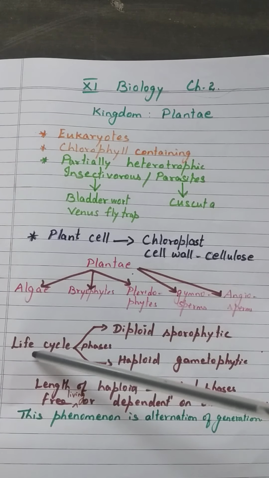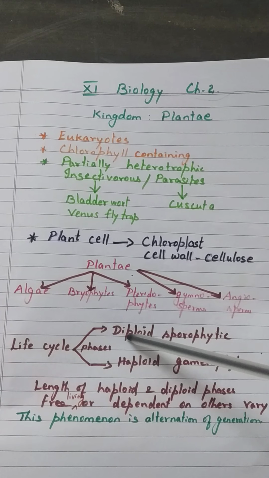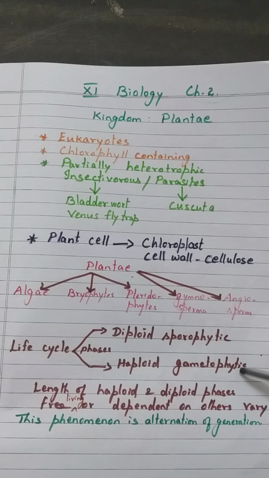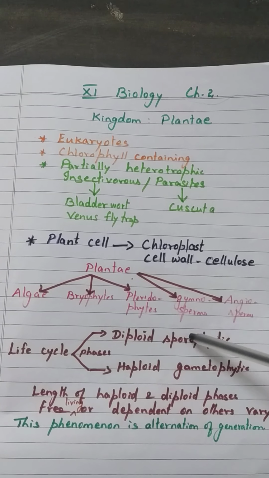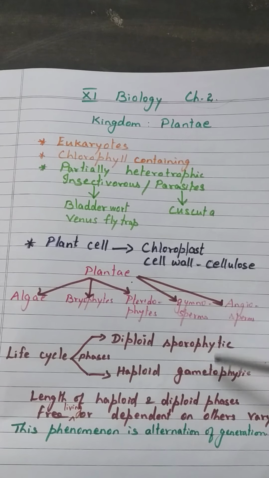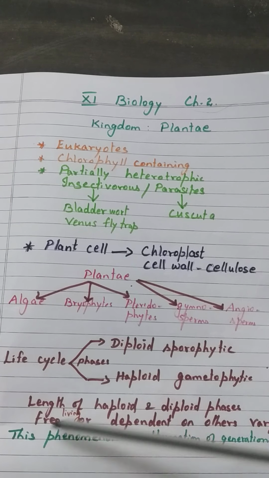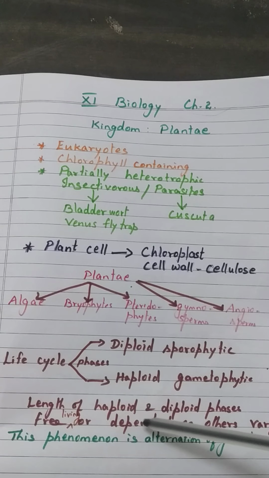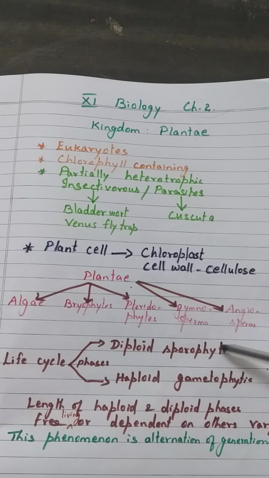The life cycle of plants has two distinct phases. They are the diploid sporophytic phase and the haploid gametophytic phase. And these two phases alternate with each other. The lengths of the haploid and diploid phases vary from one plant to another. Whether these phases are free living or dependent on others also varies. This phenomenon is called alternation of generation.